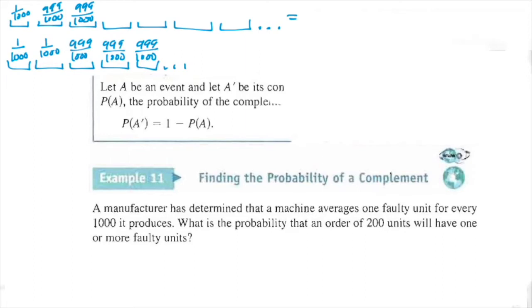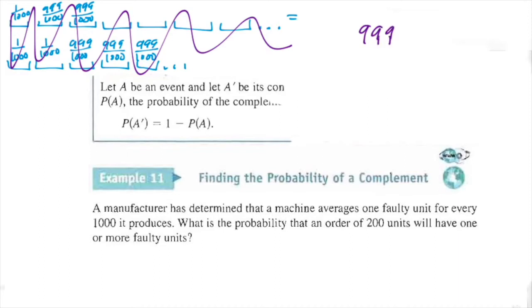So instead of doing all this stuff, scratch that out. Let's find the probability that all the microwaves are not faulty. We're going to go 999, because that's the probability of getting a not faulty one, over 1,000, and multiply that 200 times. So it's 999 divided by 1,000, raised to the 200th power. Let's bust out our trusty handy calculators.